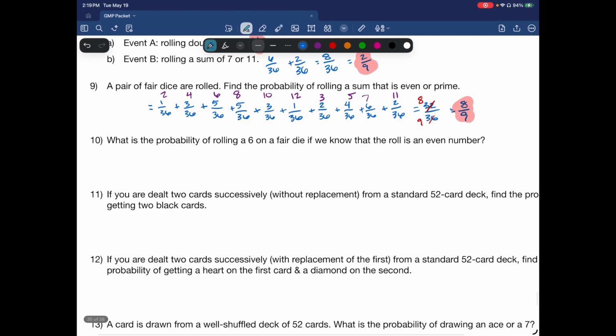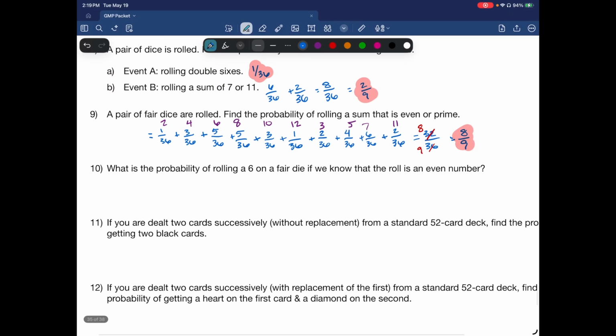What's the probability of rolling a 6 on a fair die if we know that the roll is an even number? Okay, well, your only choices, remember this is a fair die, not dice, so this is only 1. The only even numbers on a fair die are 2, 4, and 6. So if you roll an even number, the chances of it being a 6 are 1 in 3. So 1/3.